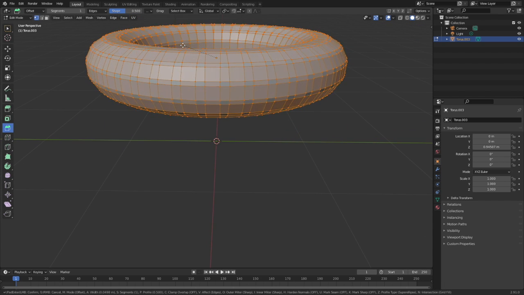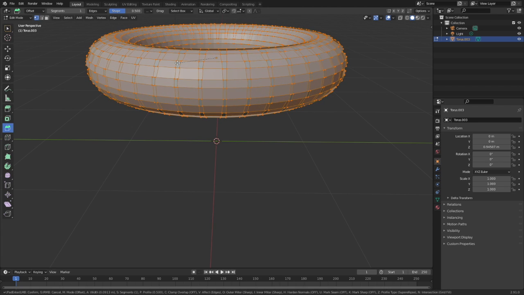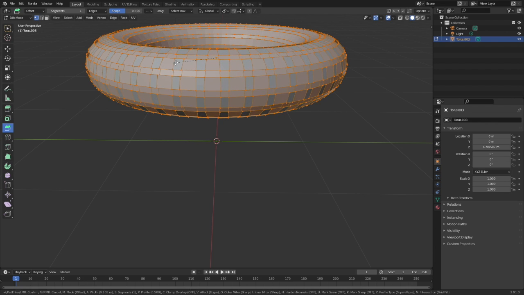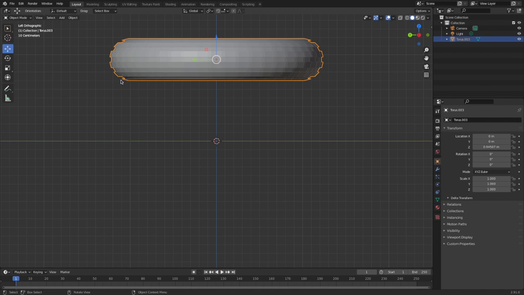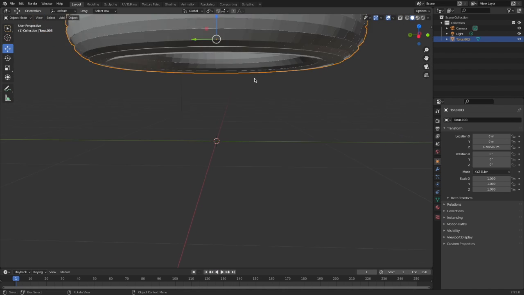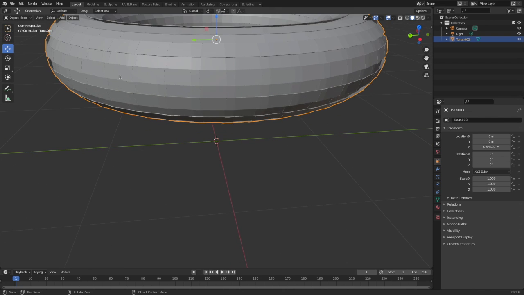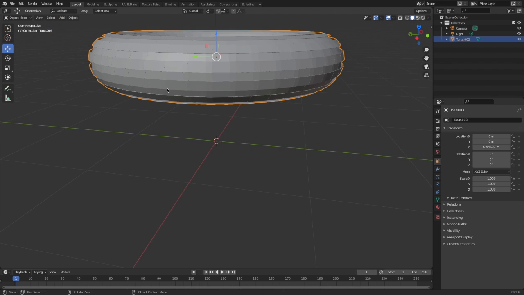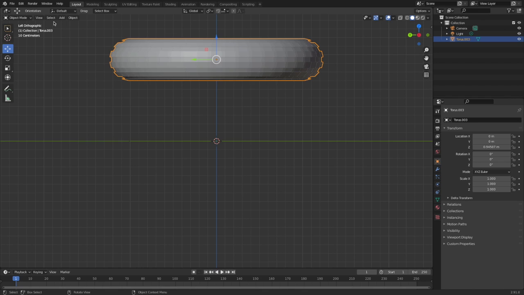Now you can see I have pressed and held that yellow spot, so it is changing. Now I'll just move it on the x-axis and see how it is looking. It is looking perfect. So I'll go to object mode and see how it is looking. So it is looking good.